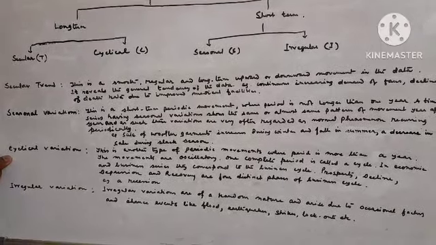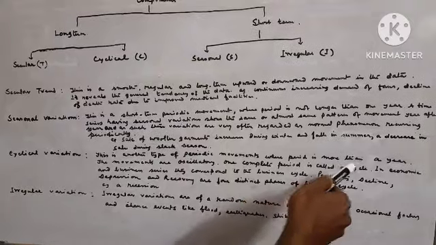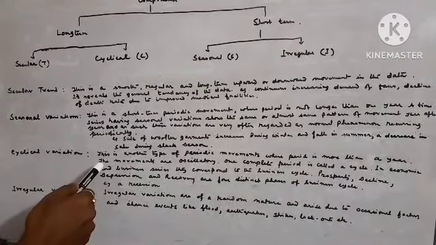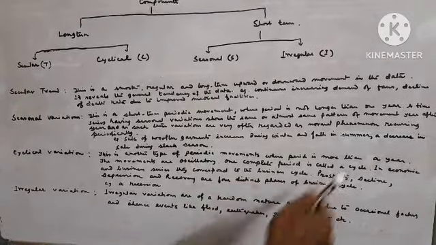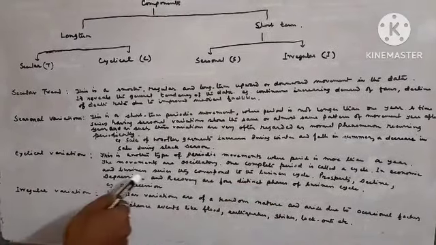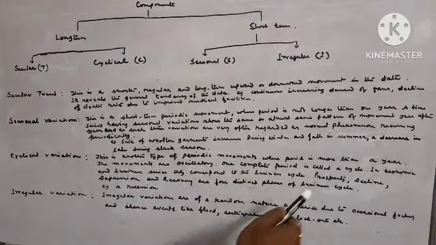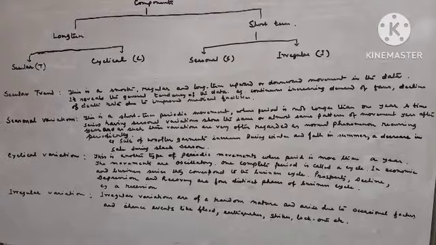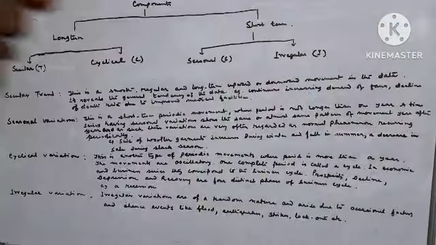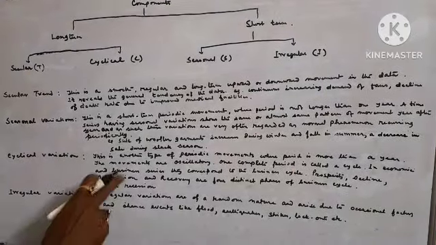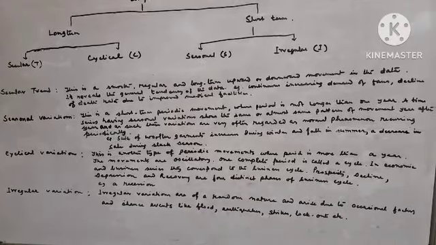Now, cyclical variation. This is another type of periodic movement where the period is more than a year. The movements are oscillatory. One complete period is called a cycle. In economic and business series, they correspond to the business cycle. Prosperity, decline, depression, and recovery are 4 distinct phases of the business cycle.